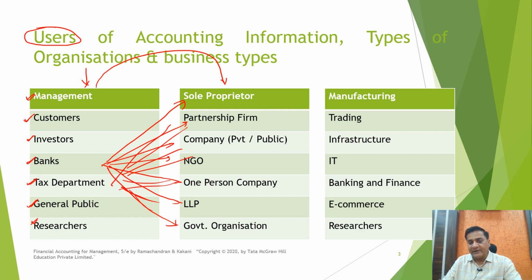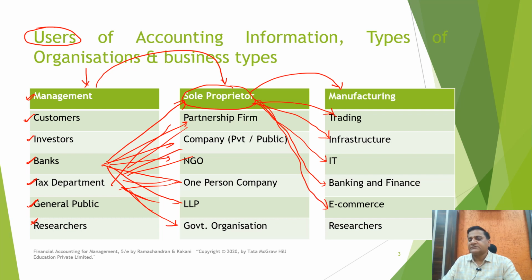Again, this sole proprietor could be engaged in the activities of manufacturing. He could also be into the activity of trading. He could be into the infrastructure business. He could be an IT based company, or it could be banking and finance. Sole proprietors generally are not permitted into banking and finance. It would be the company only. Maybe the sole proprietor is involved in e-commerce business. So whatever type of entity it is, they may be engaged in different types of activities.